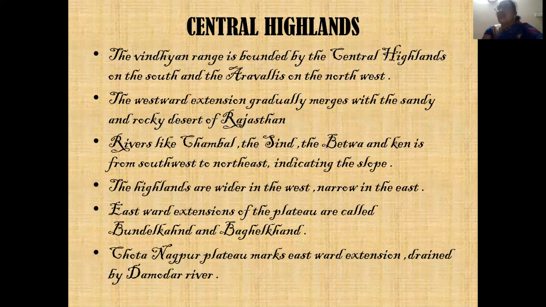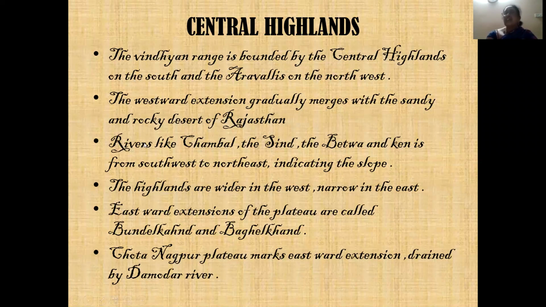Damodar is also called the river of sorrow. It is called the river of sorrow because it causes lots of floods. So the Chota Nagpur plateau marks the eastward extension drained by the Damodar river. All these you have to learn, children. When you are talking about geography, you should be perfect in knowing where they are located.